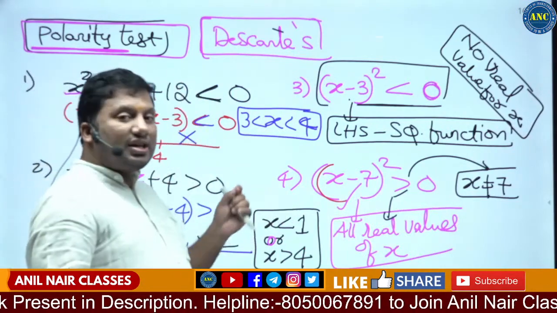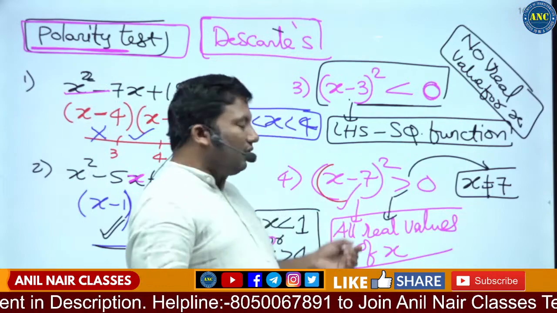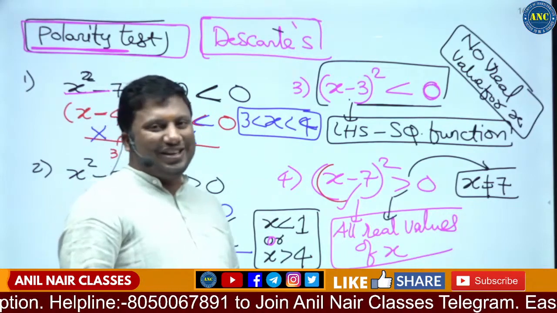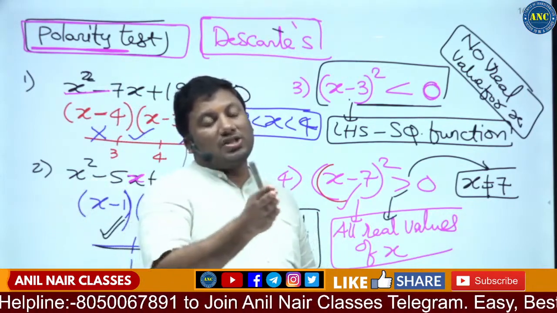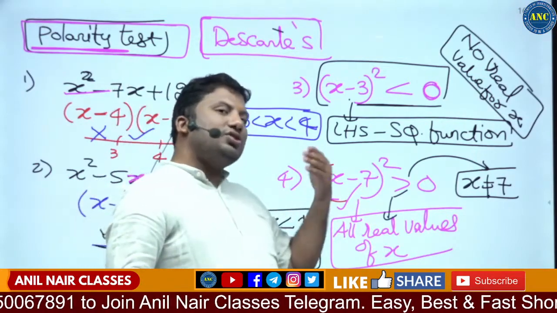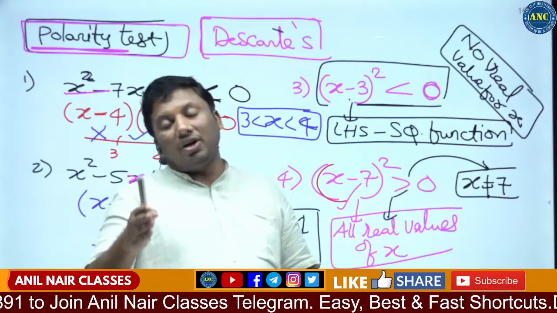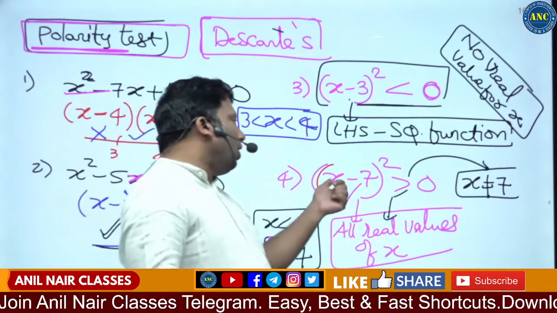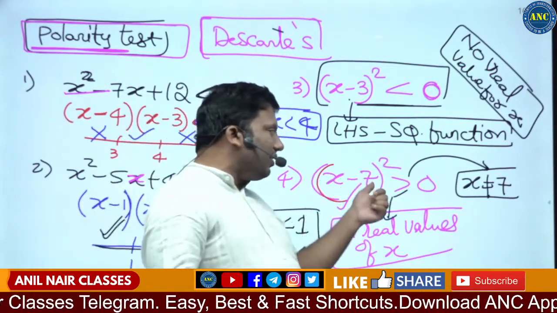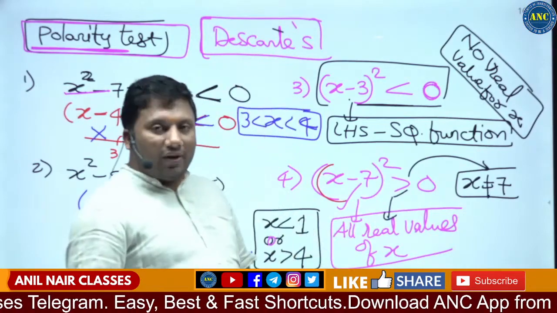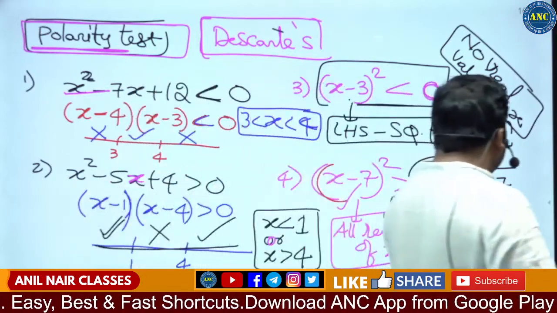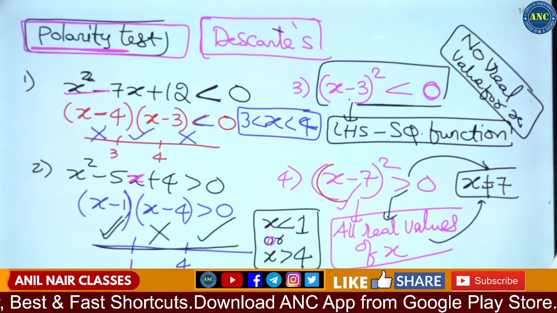This kind of silly mistake, avoid it. The question is greater than 0. Greater than 0 means a square function, whose minimum value is 0. Minus 1 square is 1, minus 2 square is 4, minus 3.2 square is 10.24. Negative 1 square gives you a positive number, and positive 1 square gives you a positive number. The lowest value x minus 7 whole square will take is at x equivalent to 7. There is no value for equivalent to, there is a value for greater than. So x cannot be equivalent to 7. I hope it is clear.